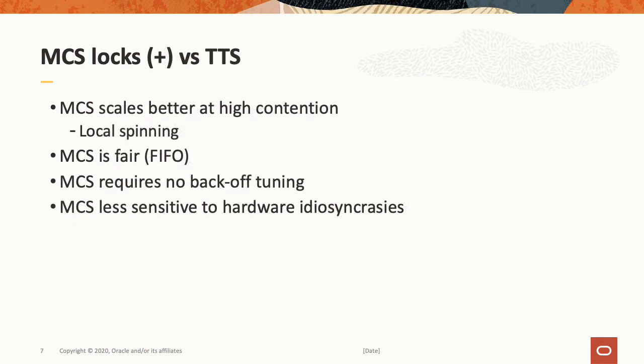So, where do MCS locks shine? Very specifically, they scale better under high contention. They use local spinning, as noted before. It's fair, FIFO. It requires no back-off tuning, and it's arguably less sensitive to hardware idiosyncrasy.